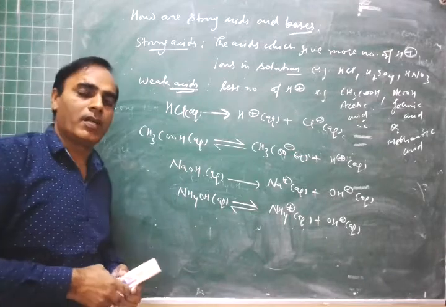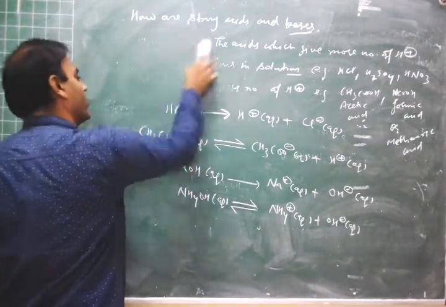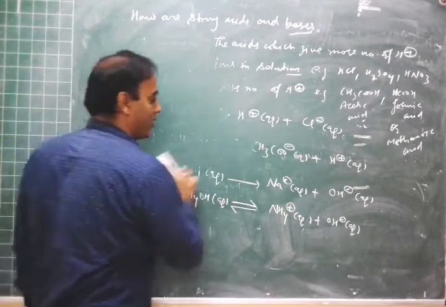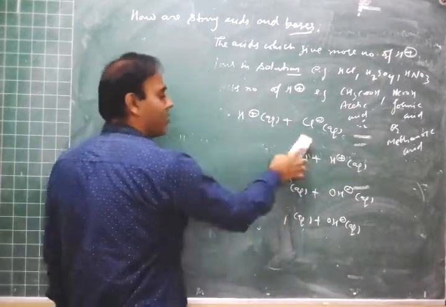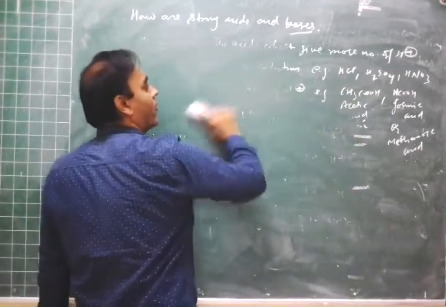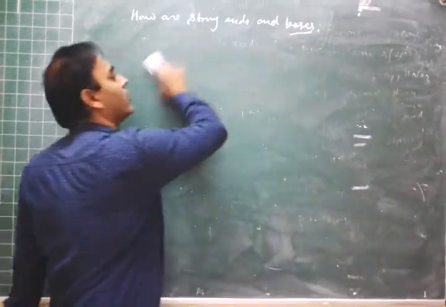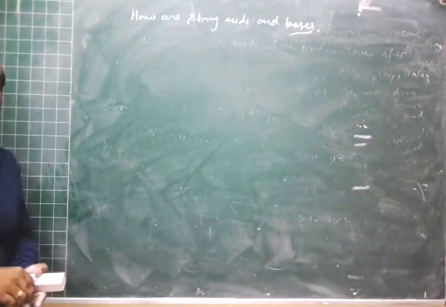Now we will study about pH. What is pH? With pH we will also study the universal indicator. By universal indicator and pH we can know whether the given acid or base is stronger or weaker. So what is a universal indicator?